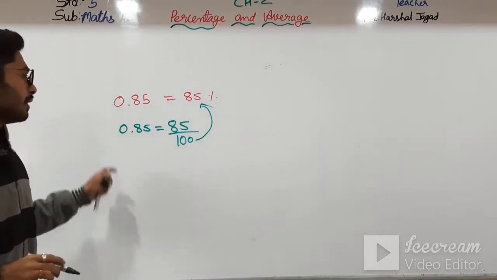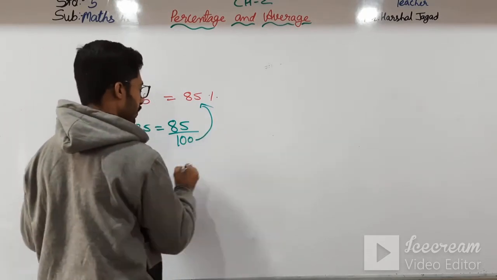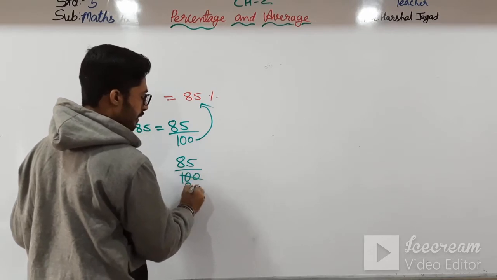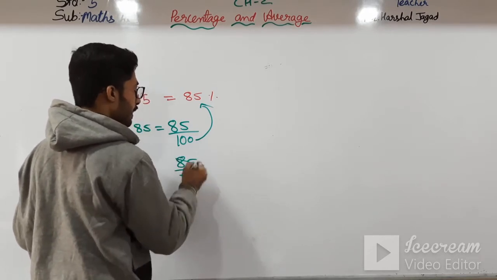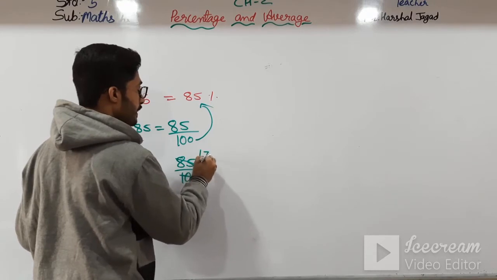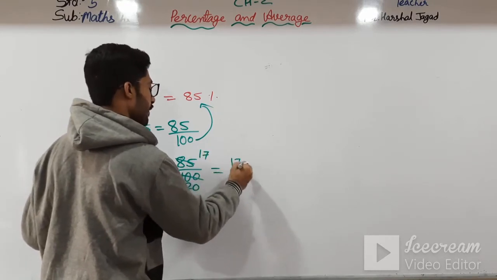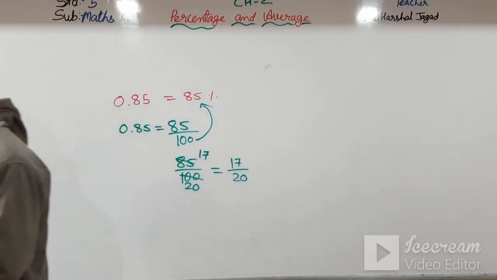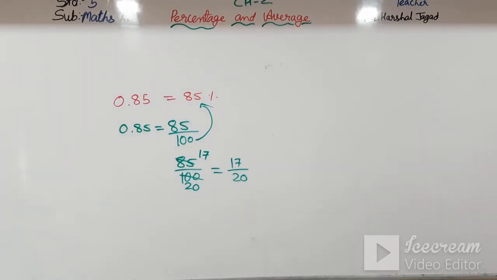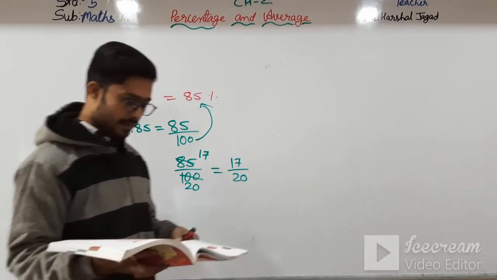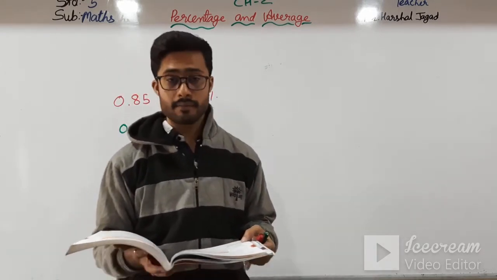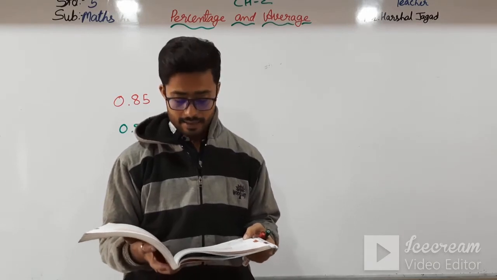Okay students, so we can convert this, and after that we can also simplify it into a fraction, that is 100, 5 20s are 100, and 5 1s are 5, 5 7s are 35. So it is 17 upon 20, that is the fraction. Okay, and here the examples given are: half is equal to 0.5 is equal to 50%. 1 by 3 is equal to 0.33, that is 33 and 1 by 3 percent.